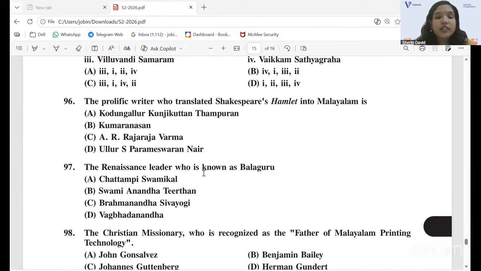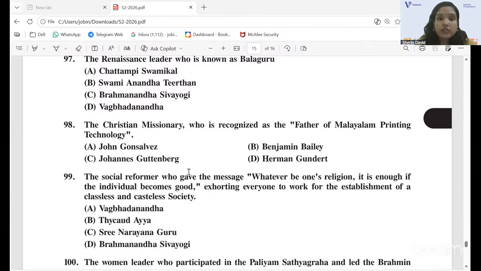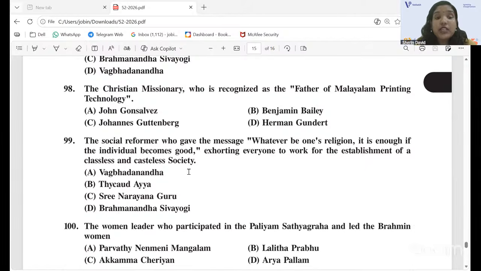And the 96th question, the prolific writer who translated Shakespeare's Hamlet into Malayalam is option A, Kodungallur Kunjikuttan Thampuran. Okay. And the 97th question, the Renaissance leader who is known as Balaguru. The answer is option D, Vagbhatananda. Vagbhatananda is known as Balaguru from his childhood. And 98th question, the Christian missionary who is recognized as the father of Malayalam printing technology. The answer is option B, Benjamin Bailey.